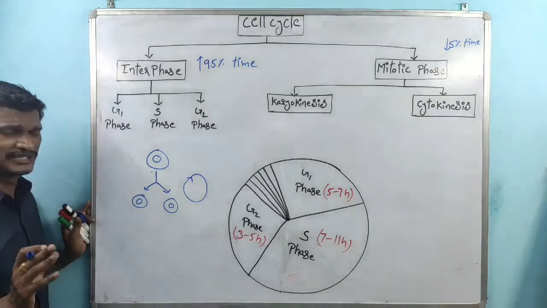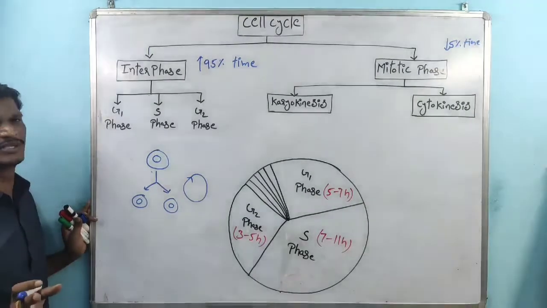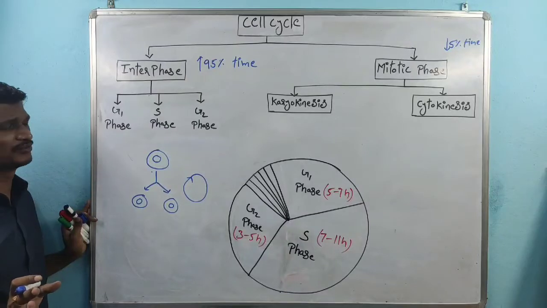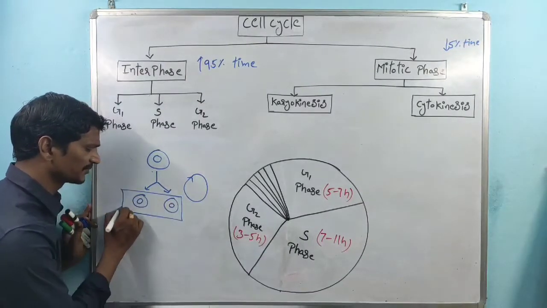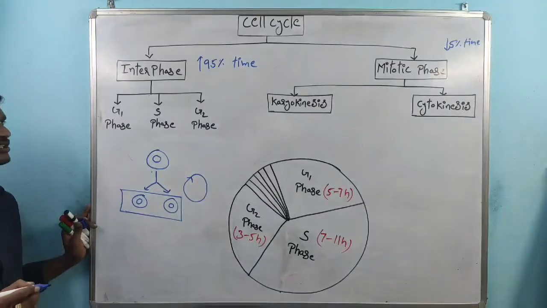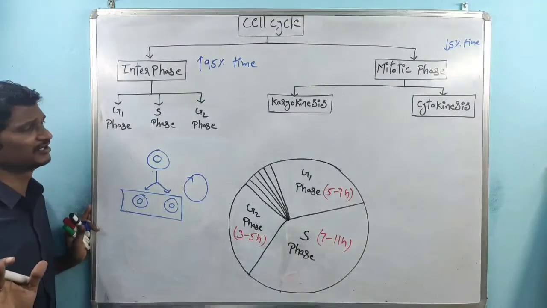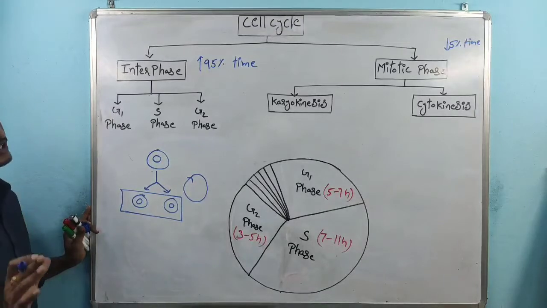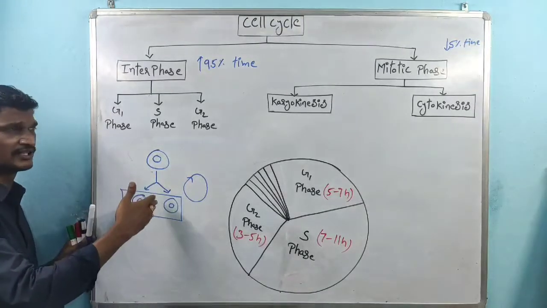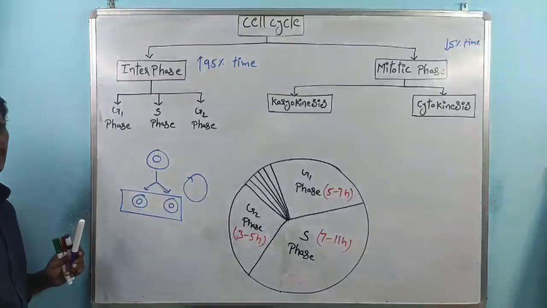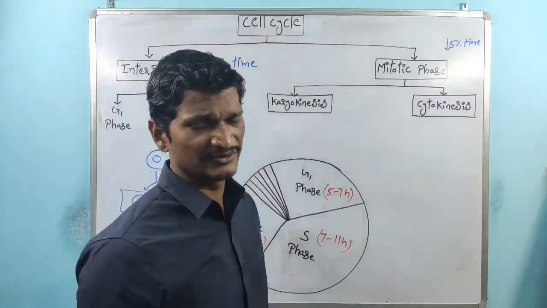For the completion of the cell cycle, or for the production of new daughter cells, all these events must and should be completed. Right? So this is about cell division, and the events are called cell cycle events. Now we are discussing cell cycle events.